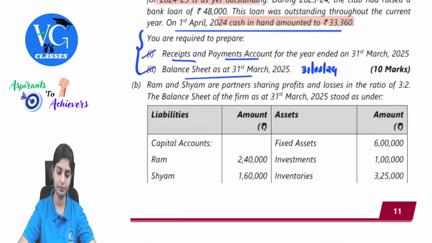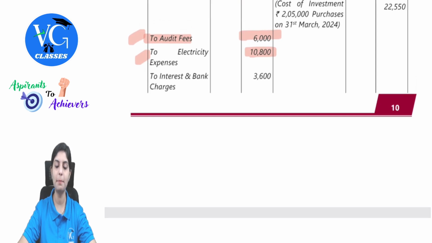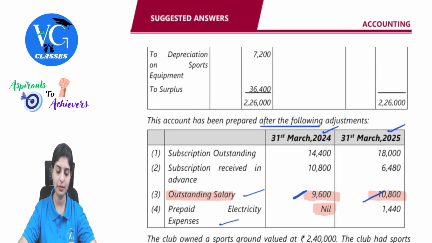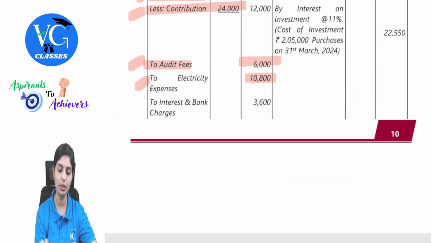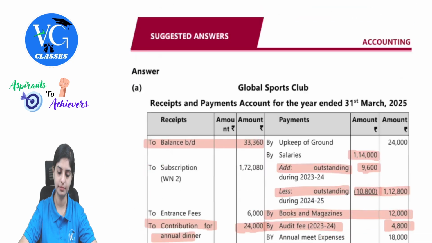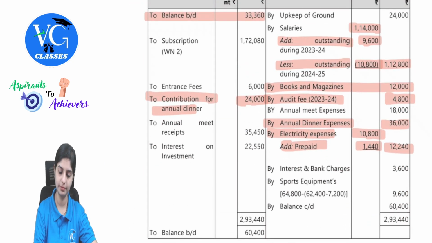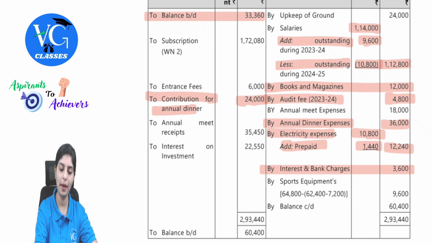Next. Then we have interest and bank charges 3,600. There was no particular specific adjustment for it. So interest and bank charges appear on the payment side 3,600. I hope this point is understood, all of you. Whatever is being marked, I hope everyone is comfortably understanding this.